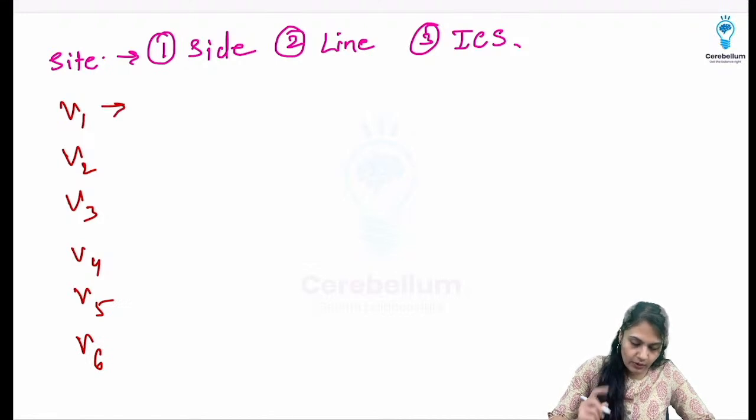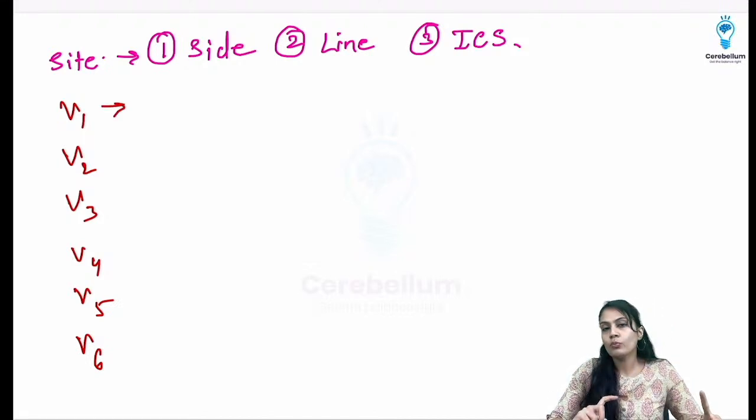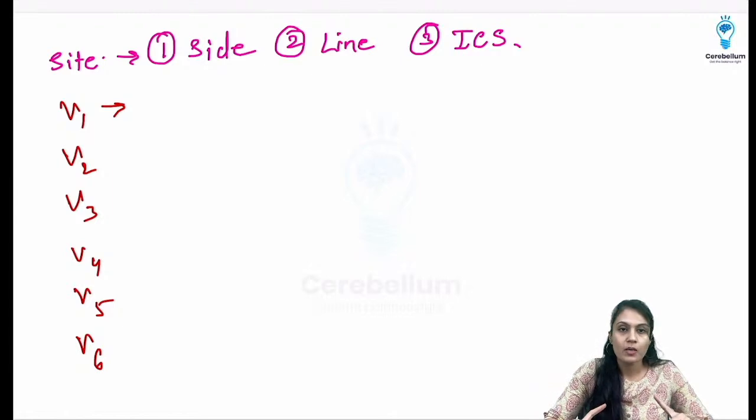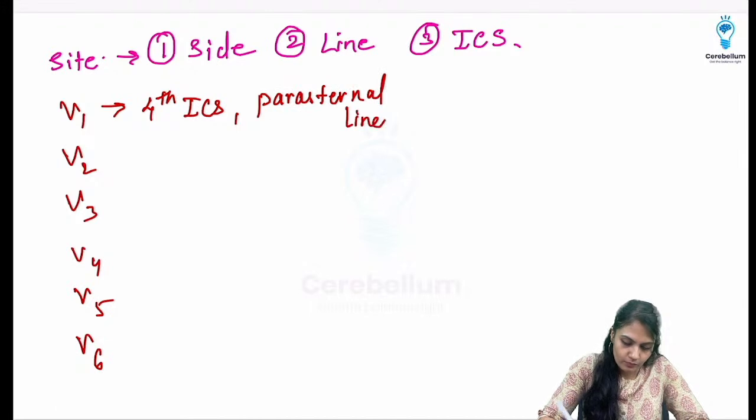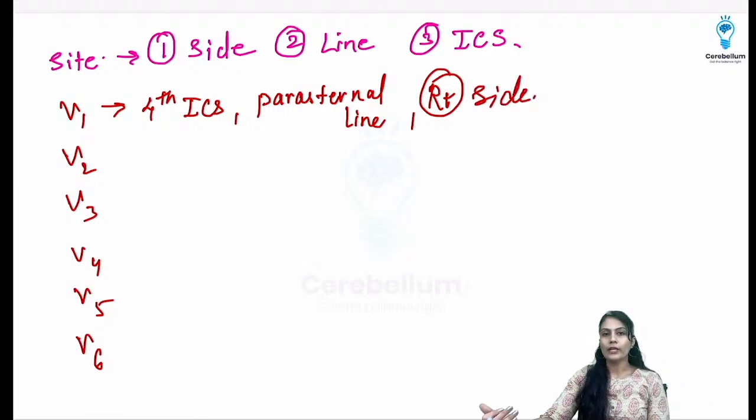So remember over here, for V1 and V2, we have to remember the fourth intercostal space. What is the side? Only one lead will be on the right side, parasternal line, and fourth intercostal space. So I'm writing in the reverse order. We are going to attach V1 on the fourth intercostal space on the parasternal line on the right side. Right side of the body.